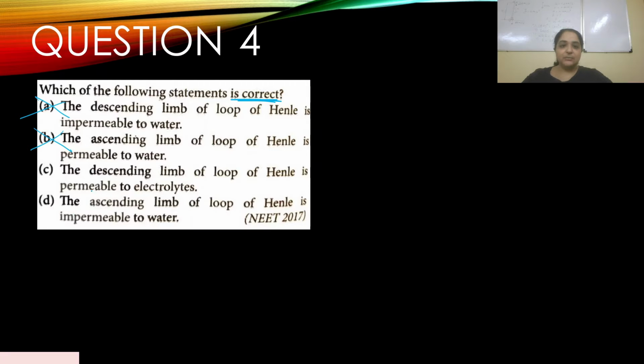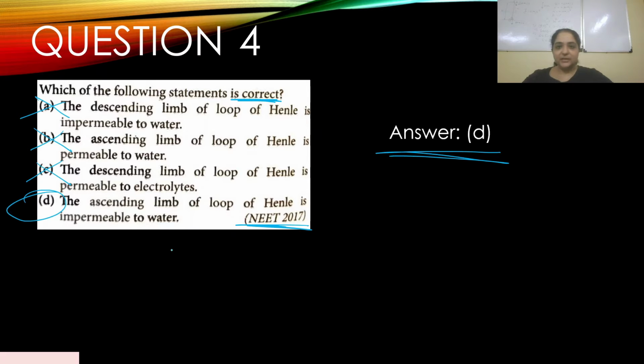C. The descending limb of loop of Henle is permeable to electrolytes. No, like I said, it's permeable to water. D. The ascending limb of loop of Henle is impermeable to water. Yes, that is the correct answer. It is permeable to electrolytes and impermeable to water. So D is the correct answer. This appeared in NEET 2017. To understand loop of Henle, I will briefly explain how this works.